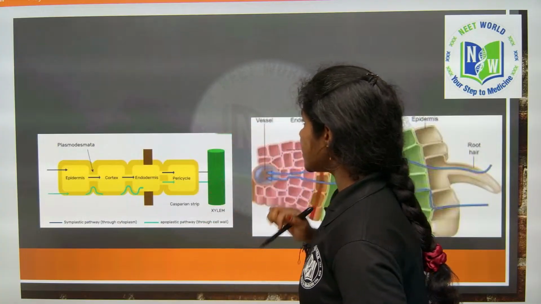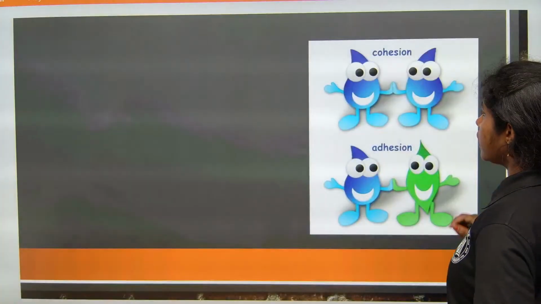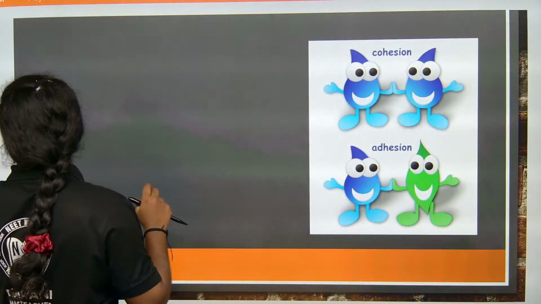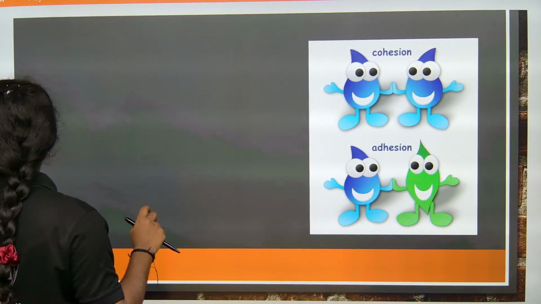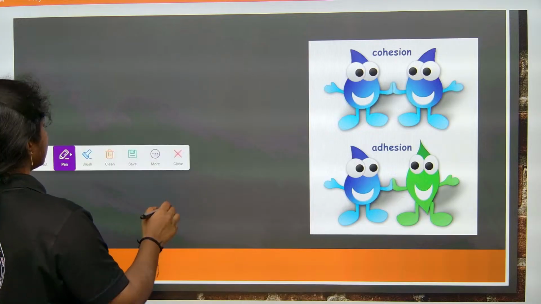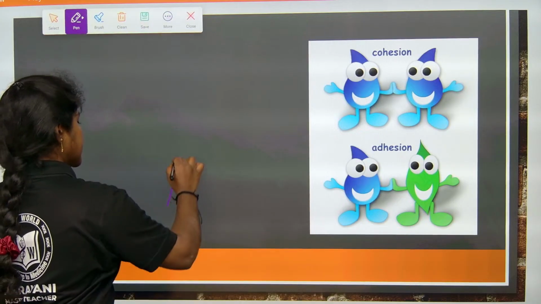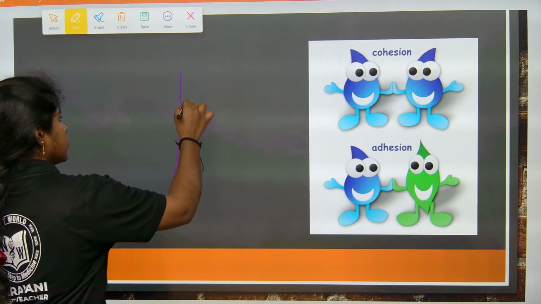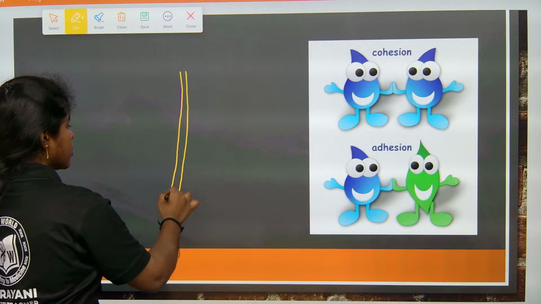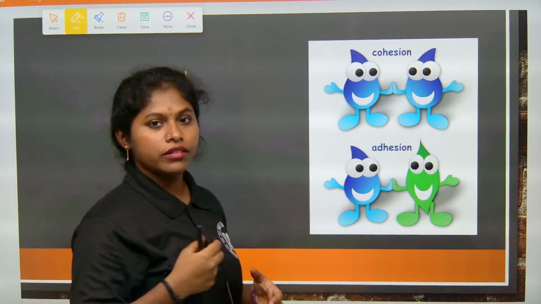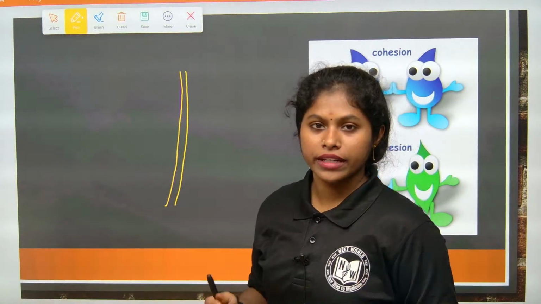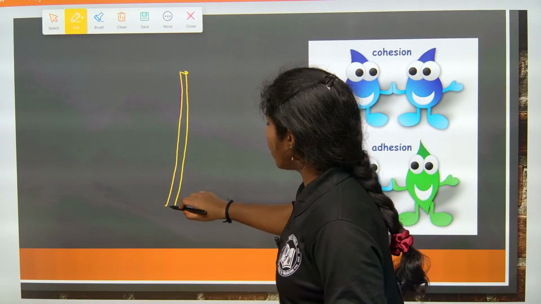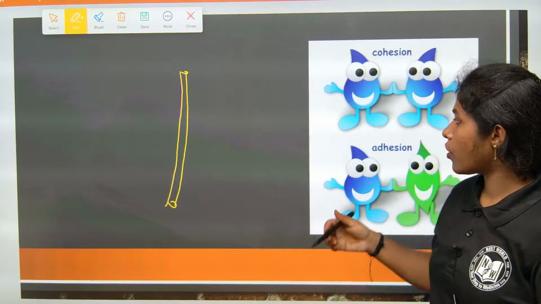Now, what are cohesion and adhesion? See, these are water molecules, they bind to each other. Let us assume that this is a straw. When you are drinking a cool drink, you suck through this straw. What will happen?